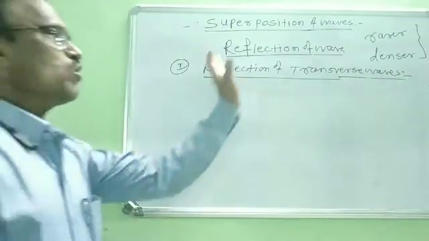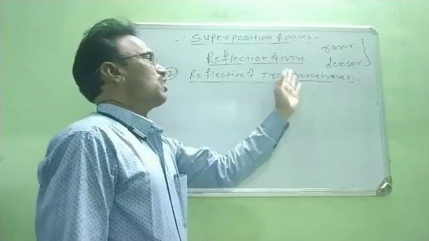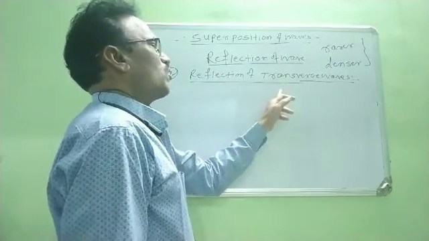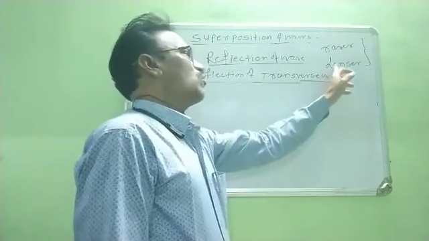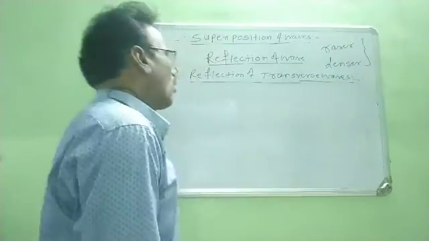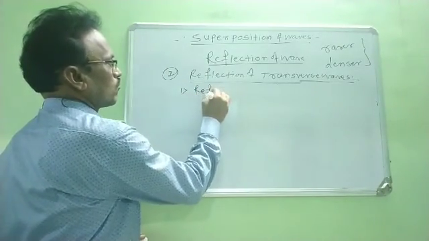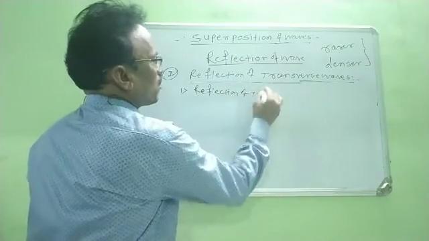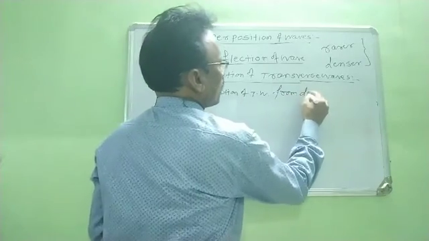Therefore, in this case, we only consider the transverse wave. Now, these transverse waves can again be classified into two parts. The reflection of a transverse wave can be due to the rarer medium as well as due to the denser medium. Now, we consider the first part: reflection of a transverse wave from a denser medium.